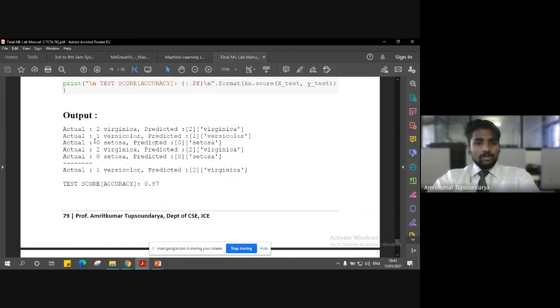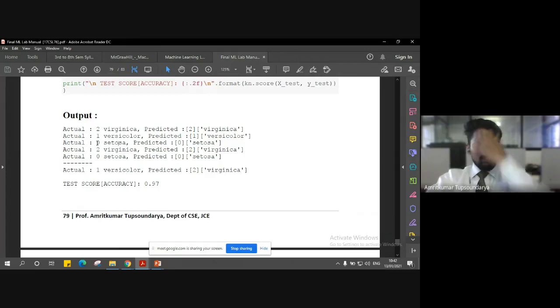So let's say my actual data is that I have two Virginicas, right? The predicted is that yes, two Virginica type iris flower. Another actual data is one Versicolor, and predicted is one again. So again, it's a correct classification, right? Actual data again zero Setosa. Setosa is the third type of iris flower.